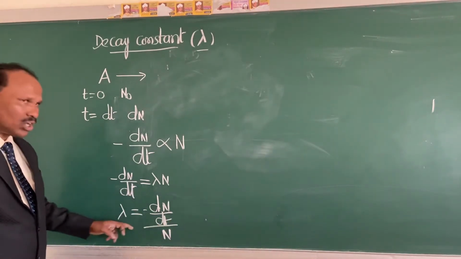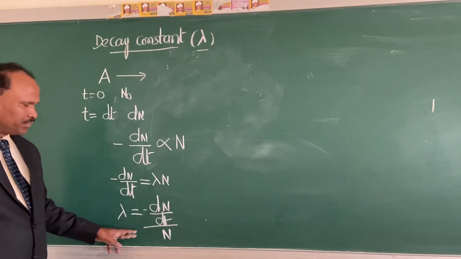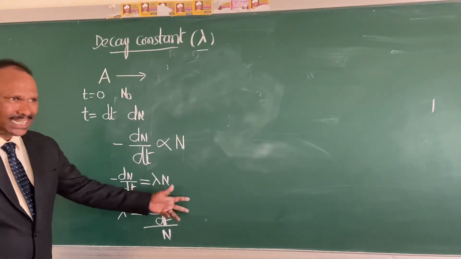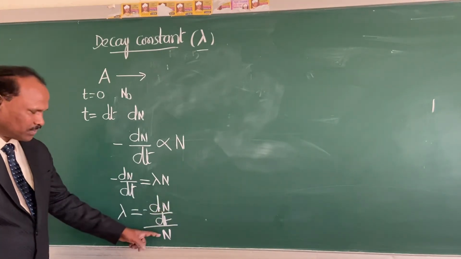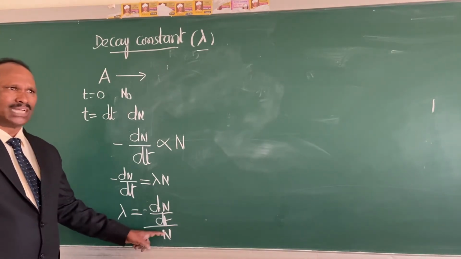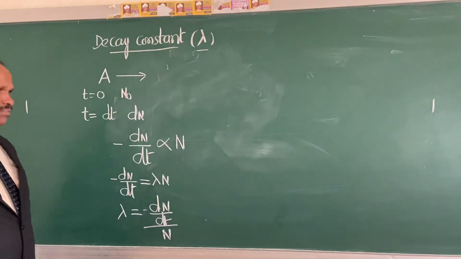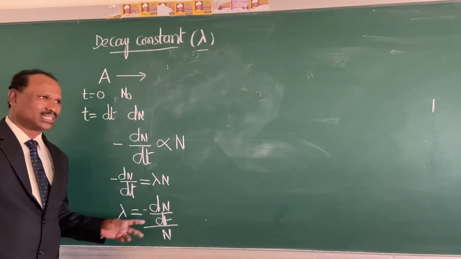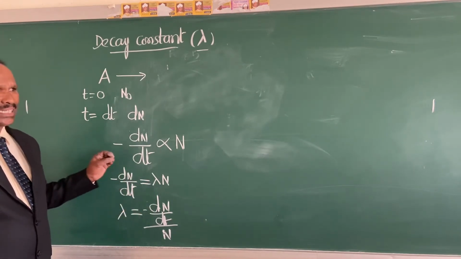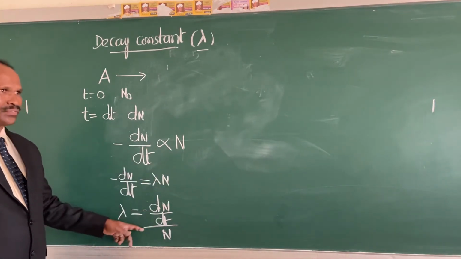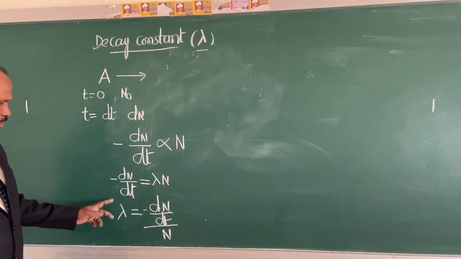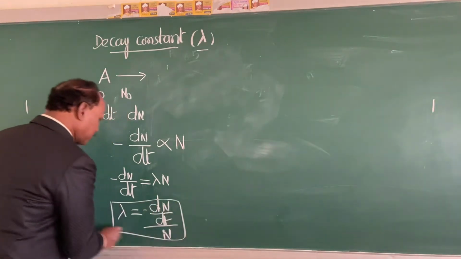It is the ratio of the amount of the radioactive nuclei disintegrated to the amount of the radioactive nuclei present. I repeat this definition once again. So what is the decay constant? It is the ratio of the amount of the radioactive nuclei disintegrated to the amount of the radioactive nuclei present at that time. So this is the decay constant.